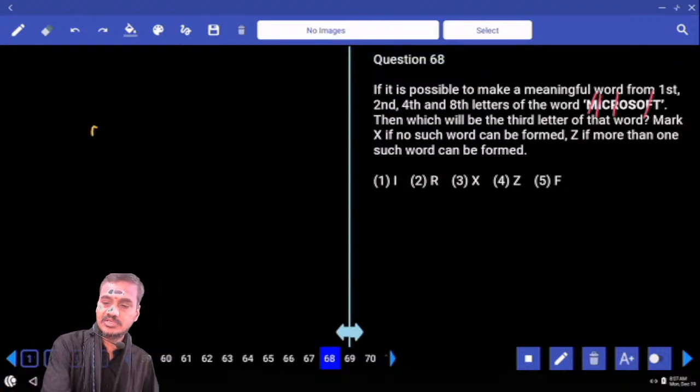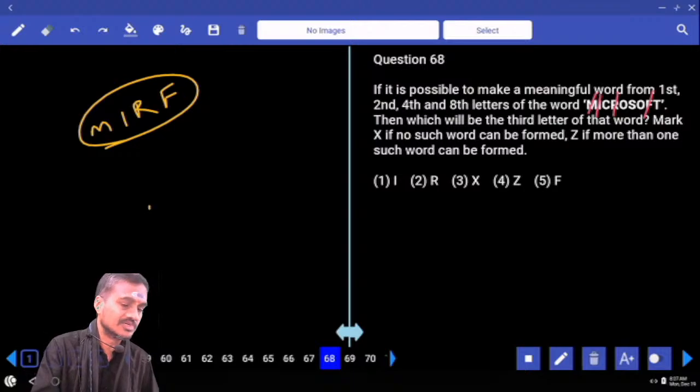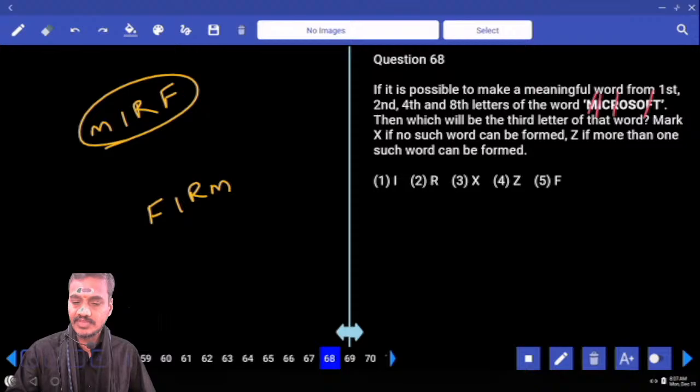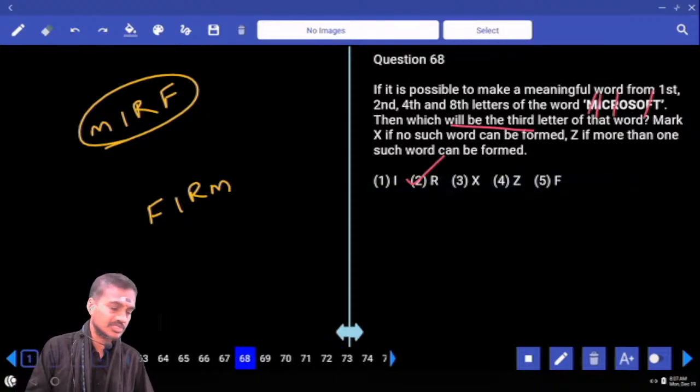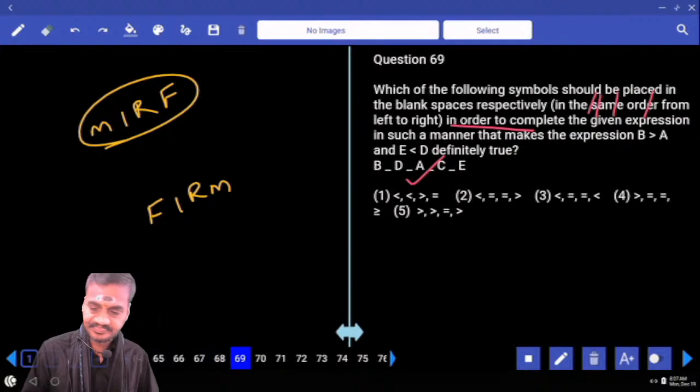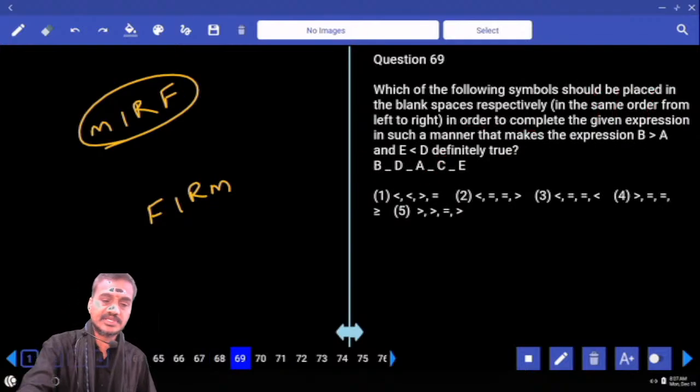Then what are the letters we have? M, I, R, F. Now with the help of these 4 letters, tell me what word can be formed? F, I, R, M, firm, can be formed. Then mark that. Then what will be the third letter? We have R, that is choice 2, question 68. The next one, 69th one.